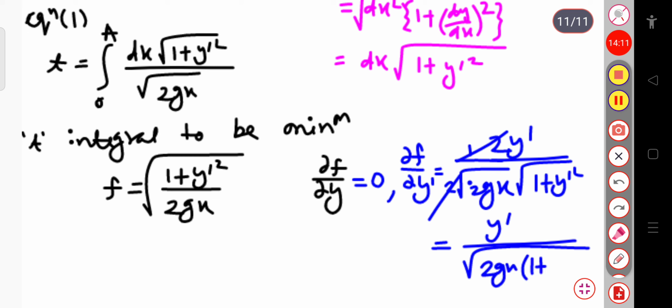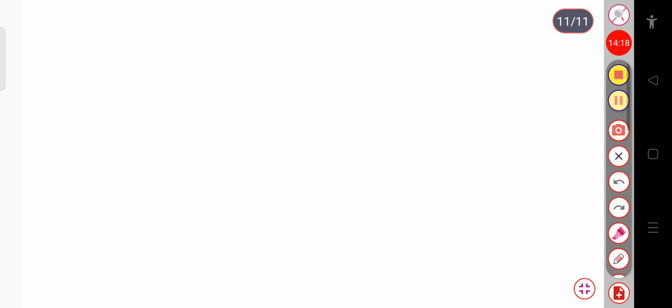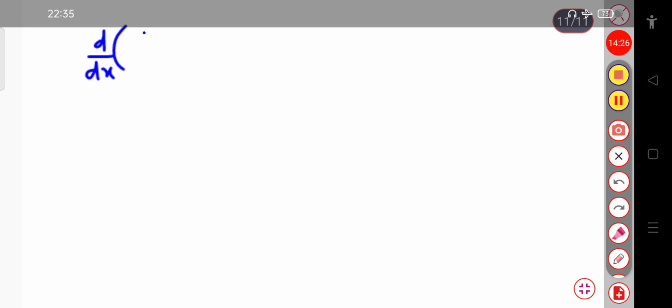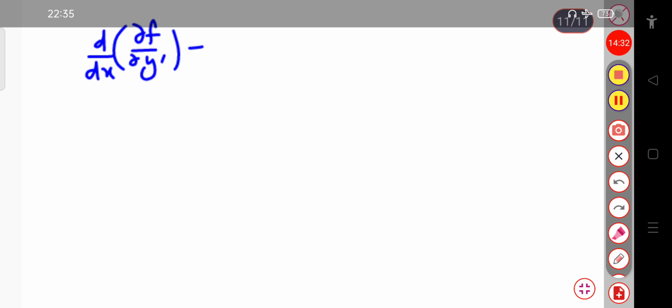Now if I substitute the value in the Euler-Lagrange equation, we know the Euler-Lagrange equation is d by dx of dou f by dou y prime minus dou f by dou y, which is equal to 0.